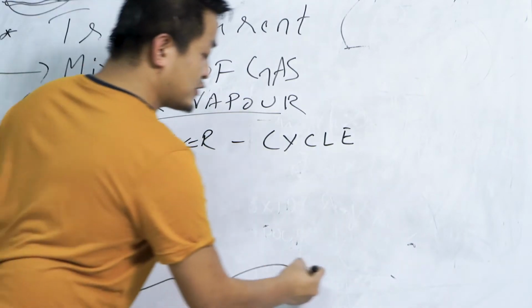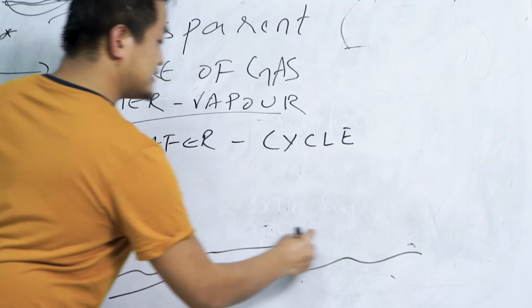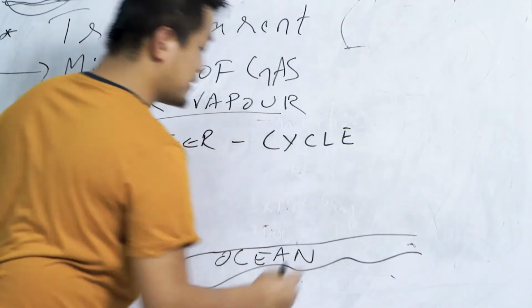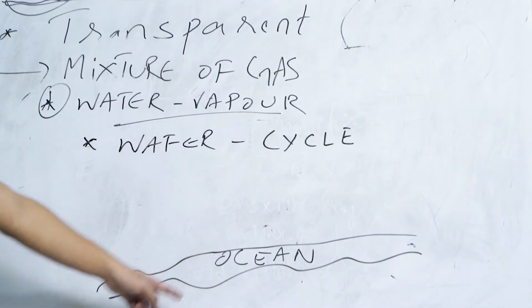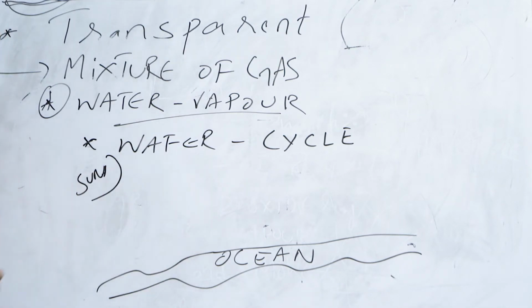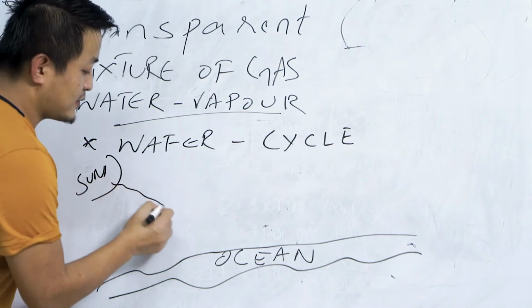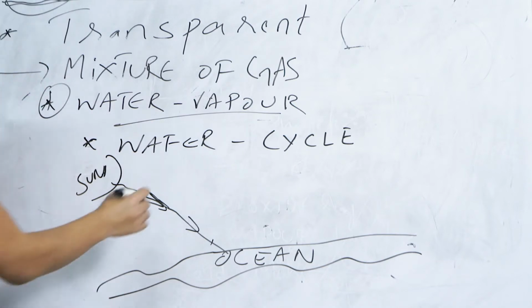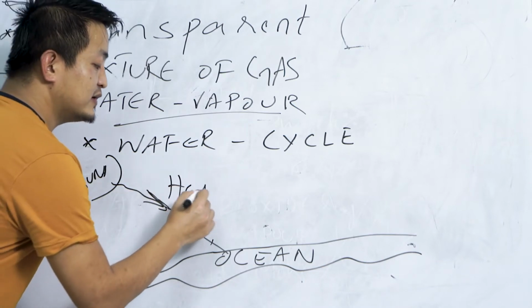Let's say this is an ocean, okay? Clear? Suppose this is an ocean and then we have the sun here. This ocean is getting heat from the sun.